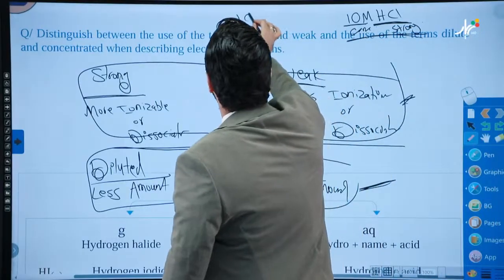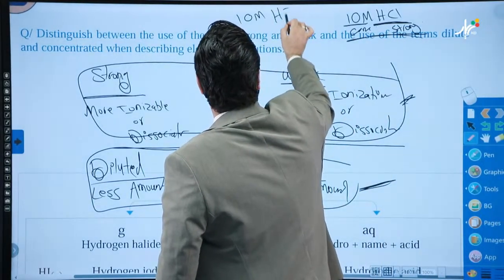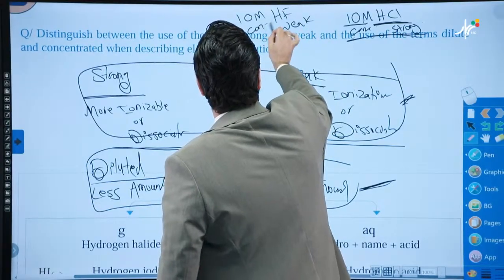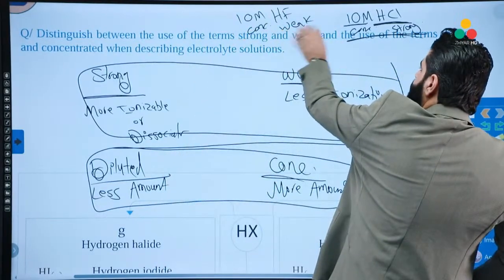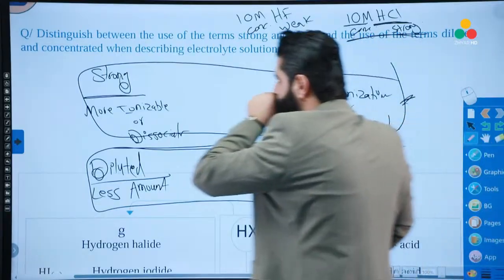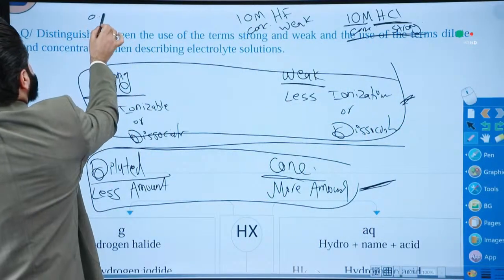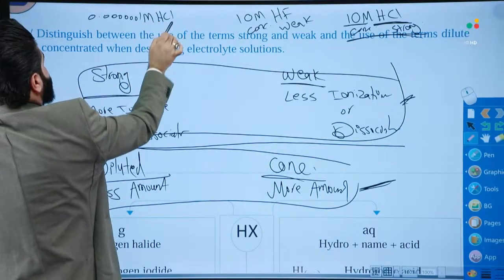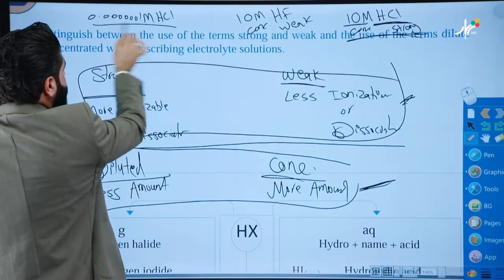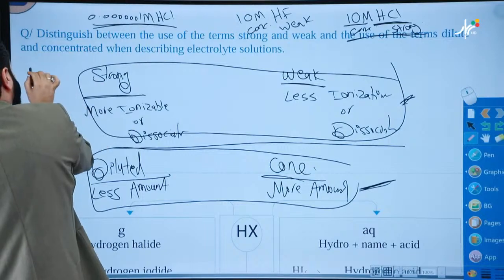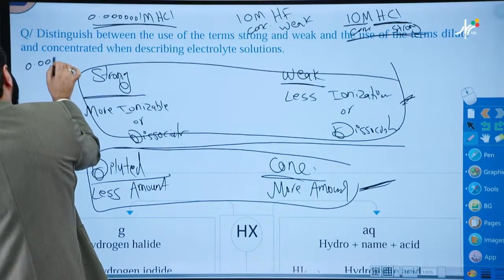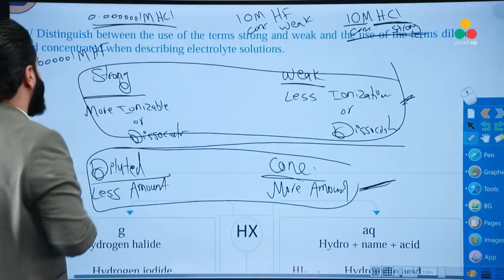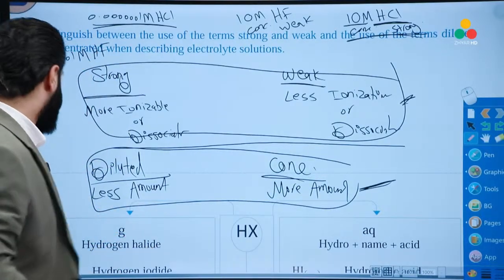But this one, 10 molar HF. Look, this is a weak electrolyte and concentrated. So this is concentrated and weak. This one concentrated and strong. Or 0.00000001 molar HCl, I mean, this is strong and diluted. But if I say 0.000001 molar HF, okay, this is weak and diluted. So there's no relation between them.